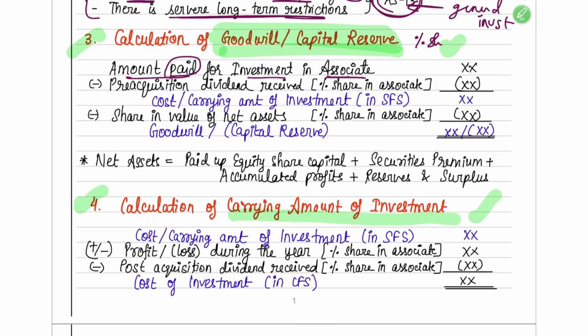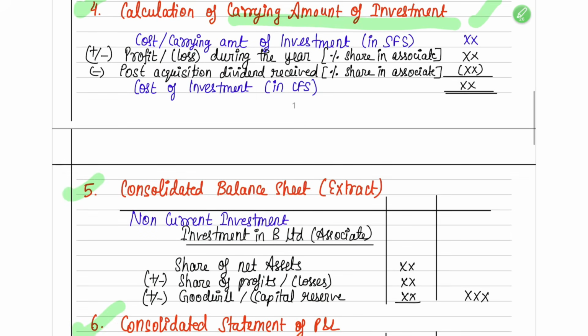So how much amount have you paid to get that investment? Suppose you have paid 1 lakh rupees, take that. Okay, next is reduce any pre-acquisition dividend received. So what is pre-acquisition dividend? Just to give you a little background, suppose on 1st April 2001 we have invested in that associate. We have invested suppose 25% in that associate, and we have got a significant influence.